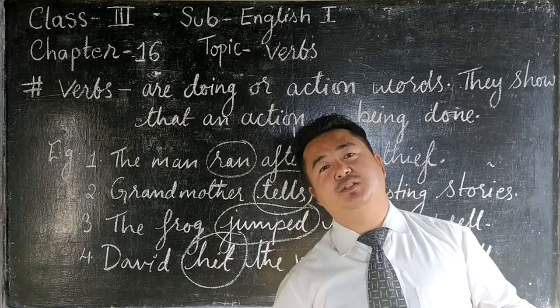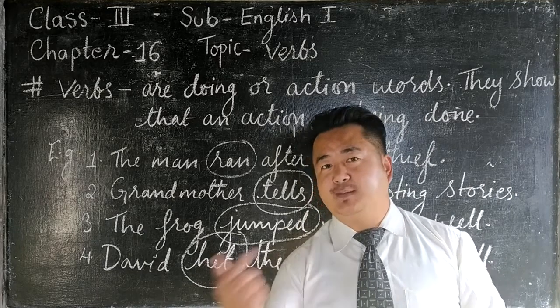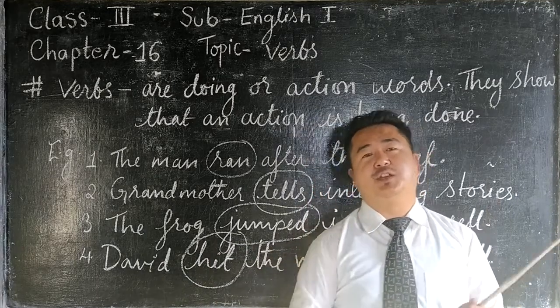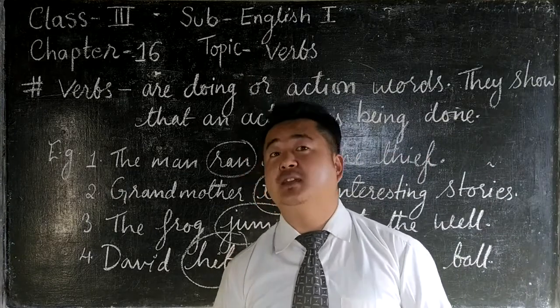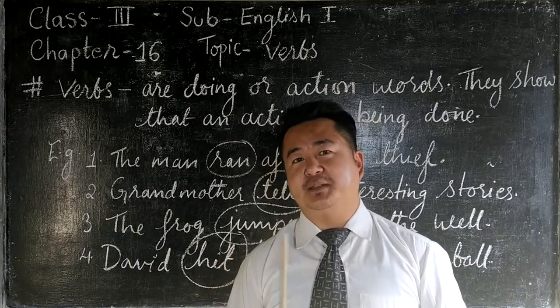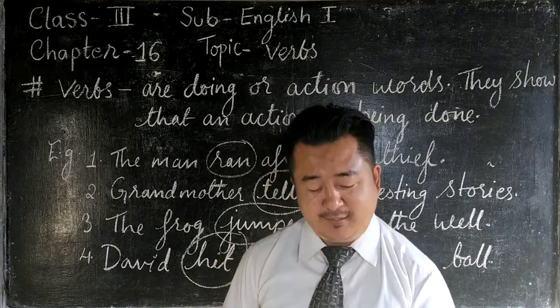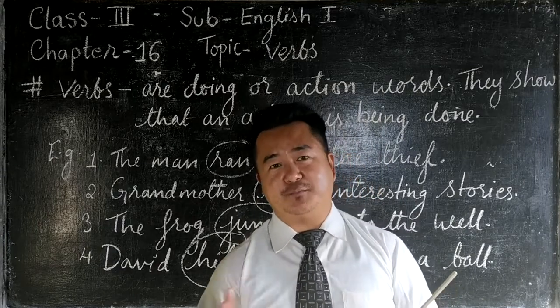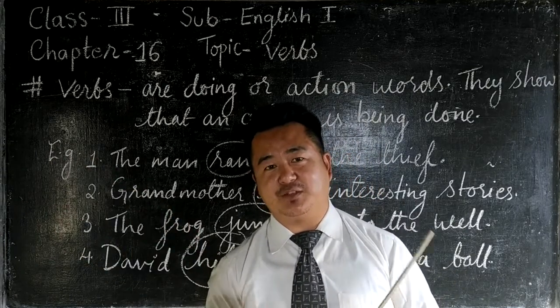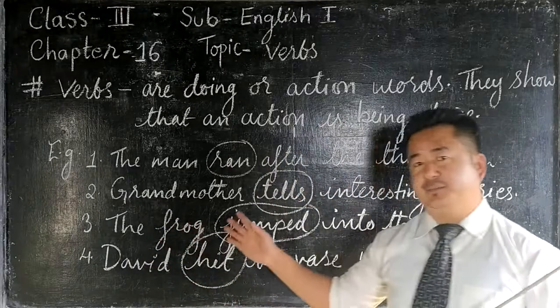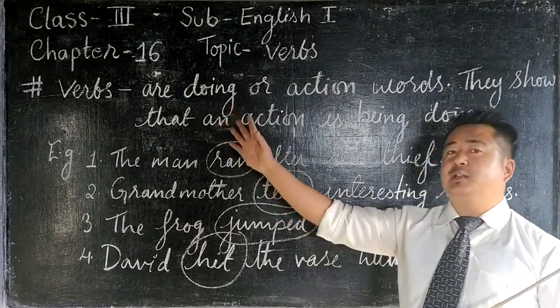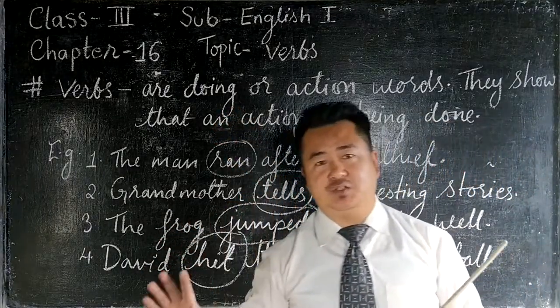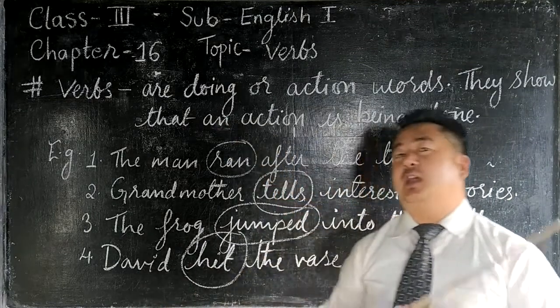Now who is going to get the punishment? It's not you. It's not me. David is going to get punished by his mother. So did you get that? I think you are clear with the action word, the verb. Verb is one of the parts of speech.